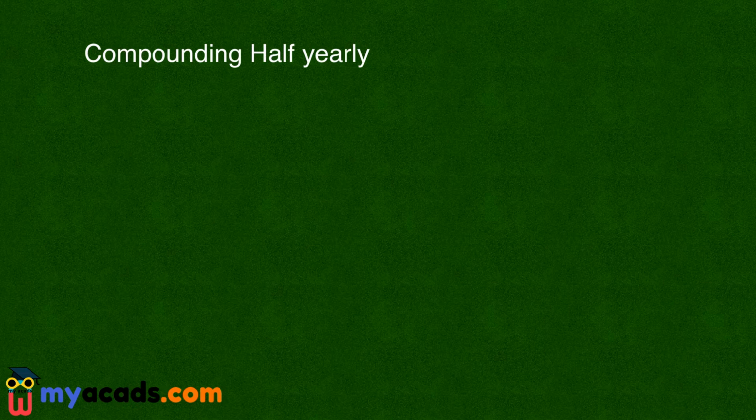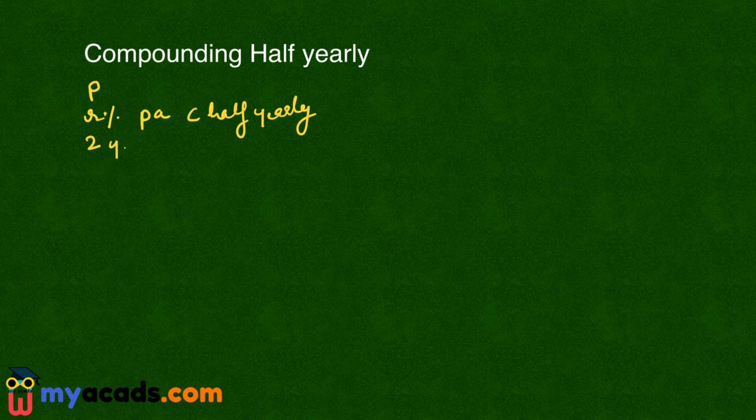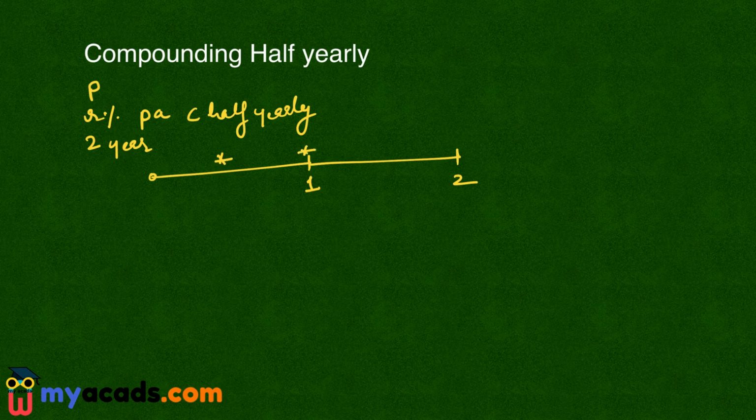For example, I have borrowed the amount P at the rate of interest R% per annum compounding half yearly, and I have borrowed this amount for 2 years. Now my time period is, this is 0, this is 1 year, this is second year. Now the rate of interest is compounded half yearly. It means the compounding will take place after 6 months here, then after 6 months here, then after 6 months here, then after 6 months here.